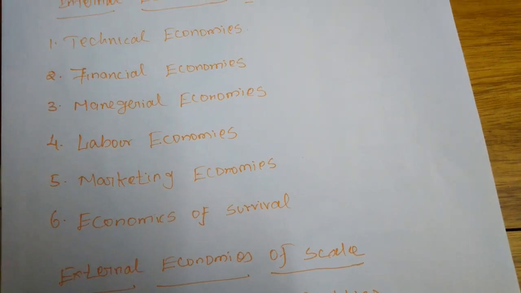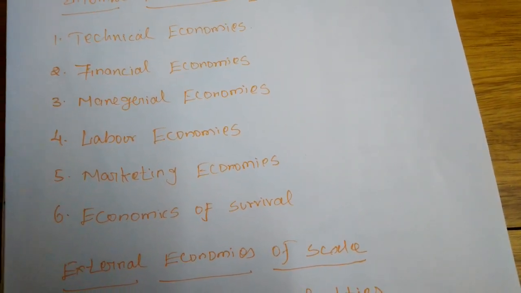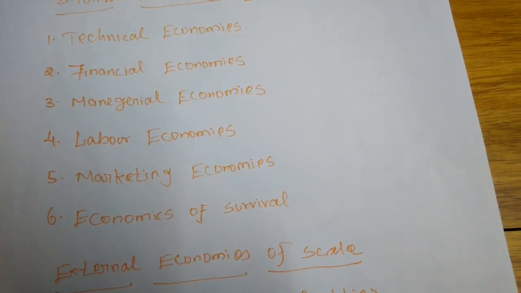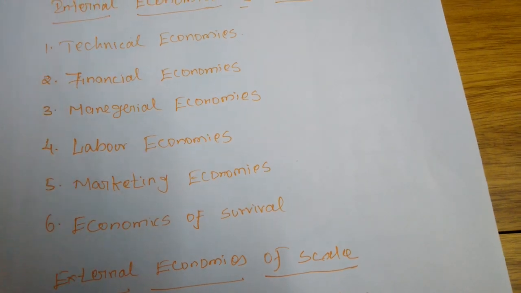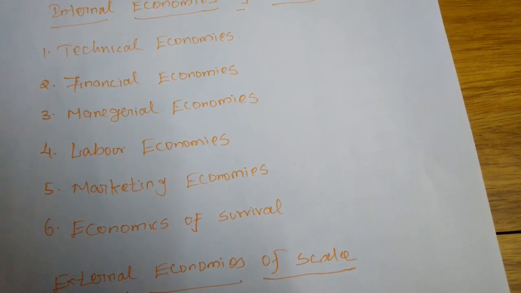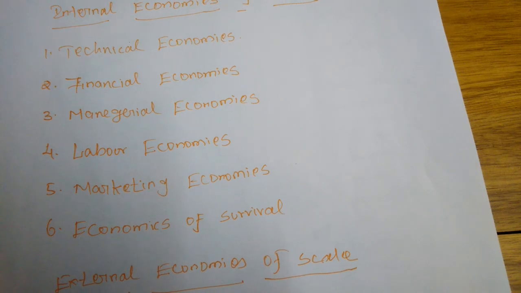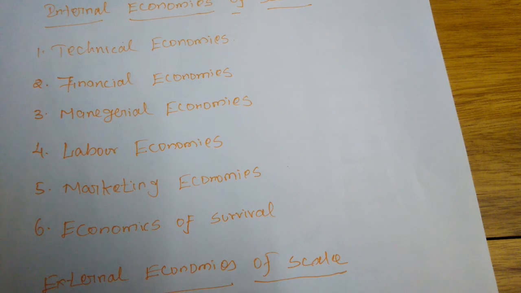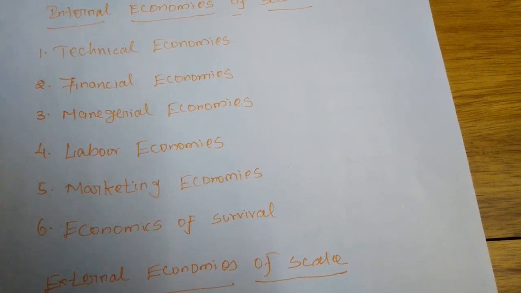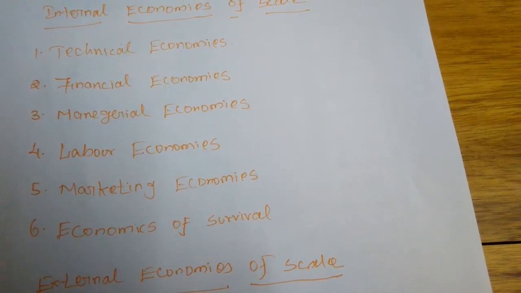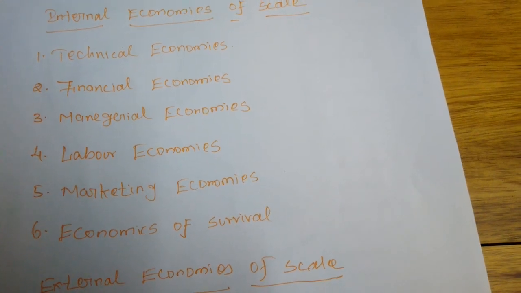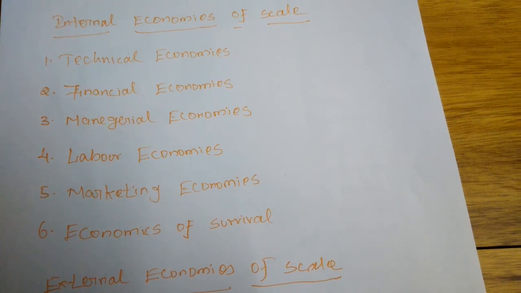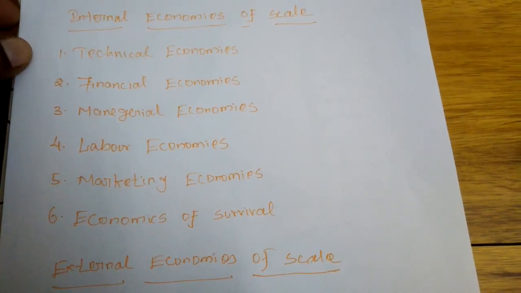So whatever amount of losses arises in the production of the particular product which has low demand, they will get the profit in the production of other commodities which have more demand. So only the large scale industries have the power to survive in the business world. When we are surviving in the economic world or the business world, we will get some advantages. That is called economies of survival.